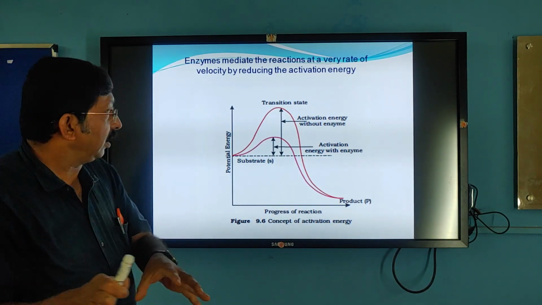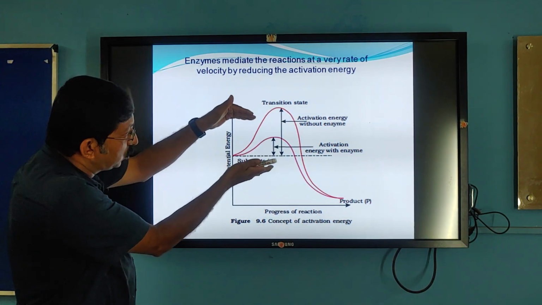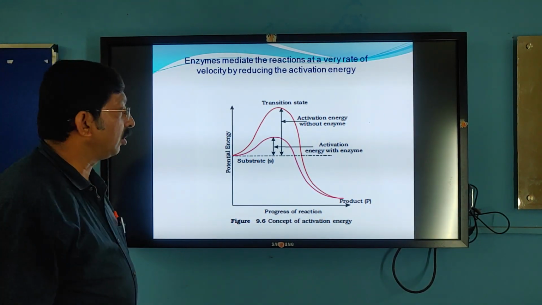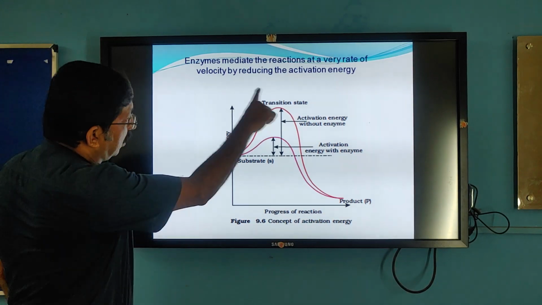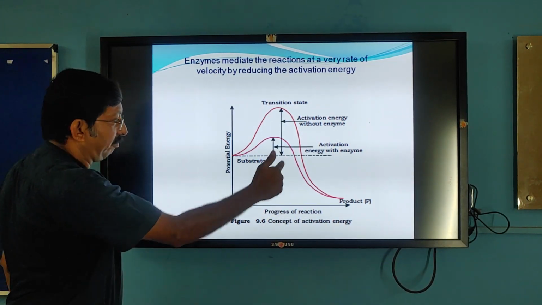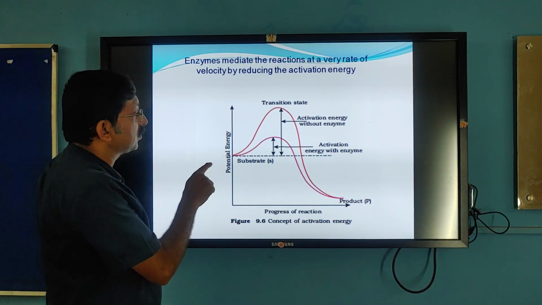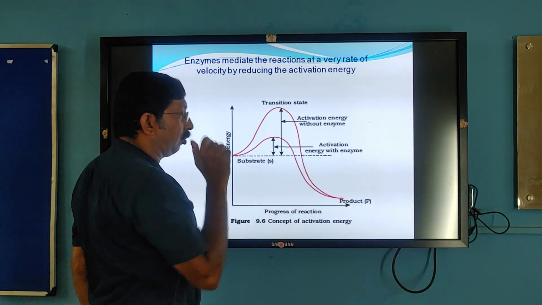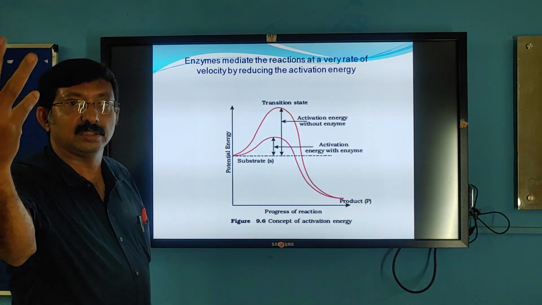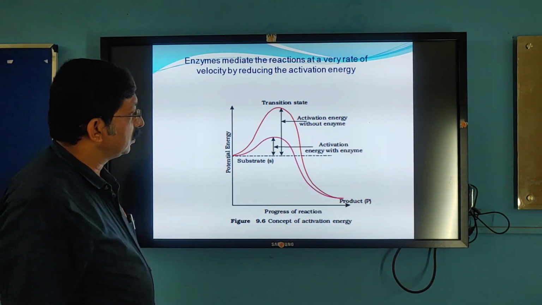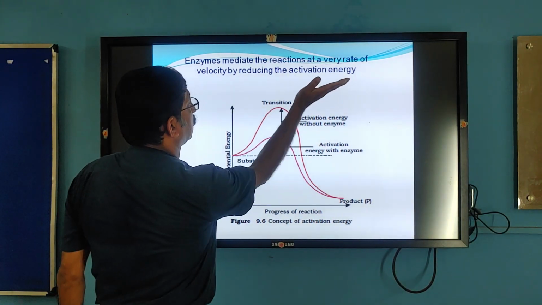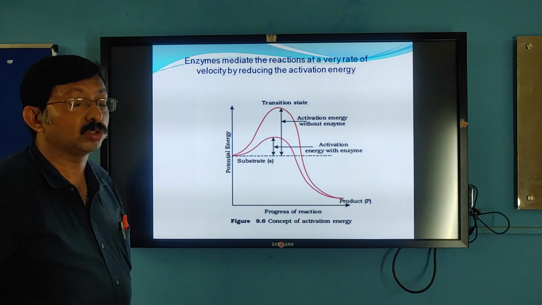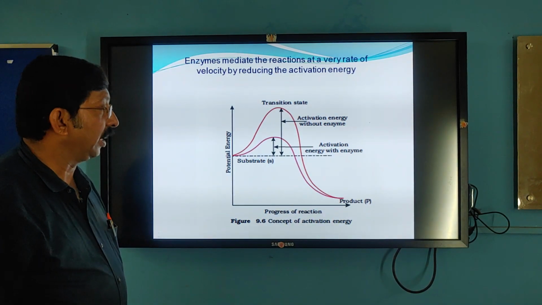Similarly here, the enzymes reduce the activation energy, thereby enzymes are very effective in bringing about biochemical reactions. That is the concept of this graph. And one thing you have to understand here: the substrate is here, the product is here, and this is an exothermic reaction. That means the energy is liberated. Whereas if the product comes above the level of the substrate, then it is an endothermic reaction. Then you have to give the input of energy.